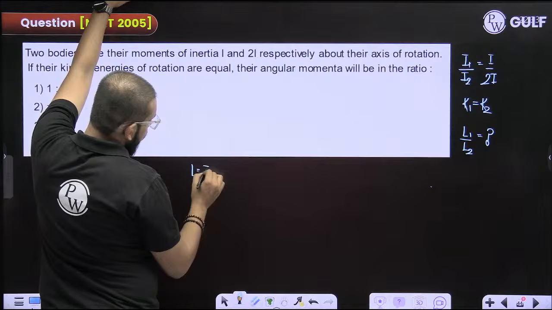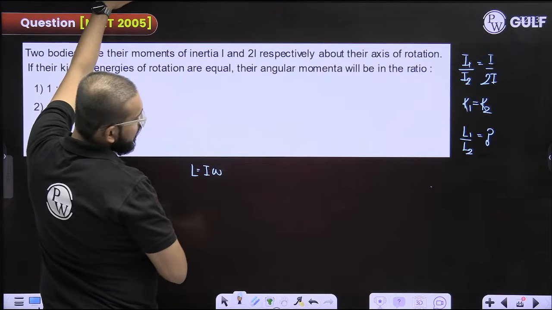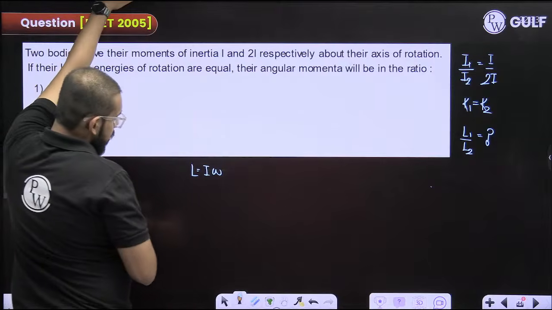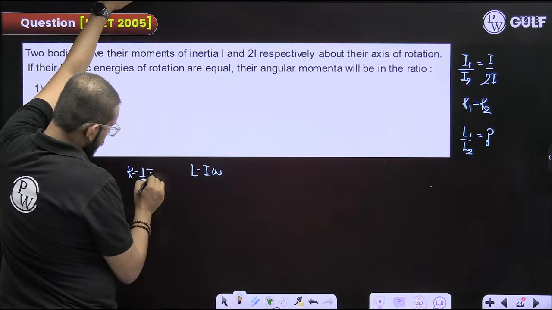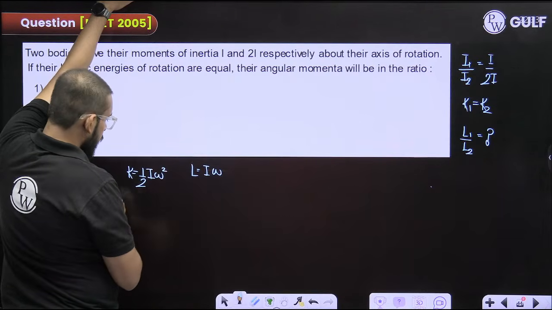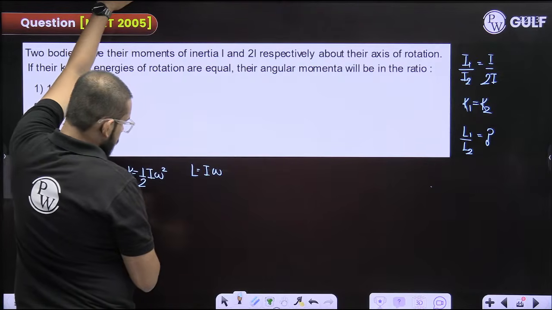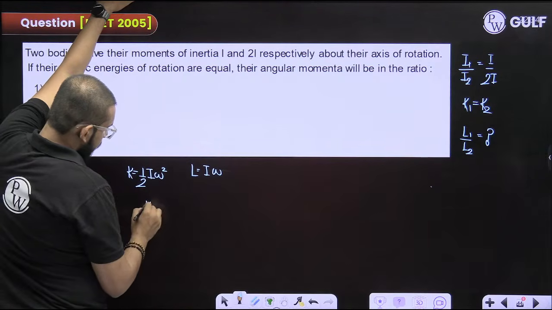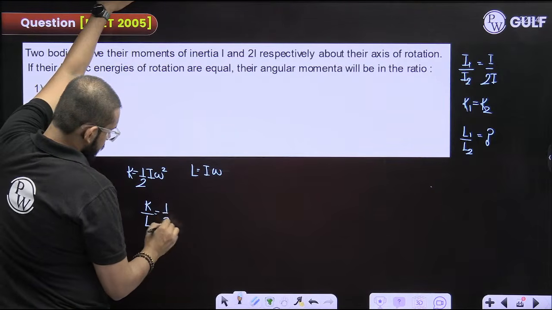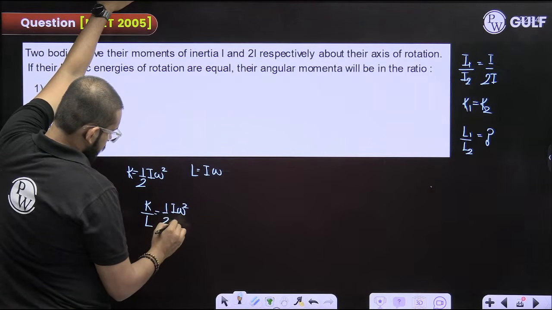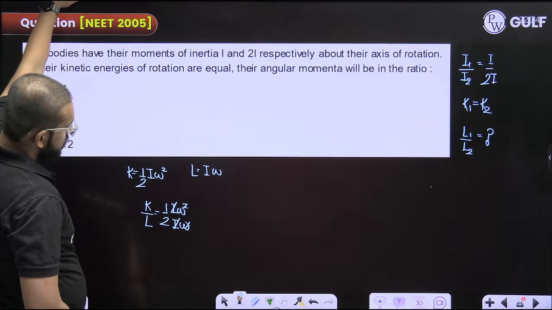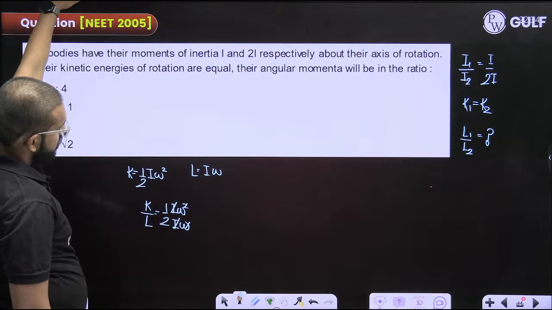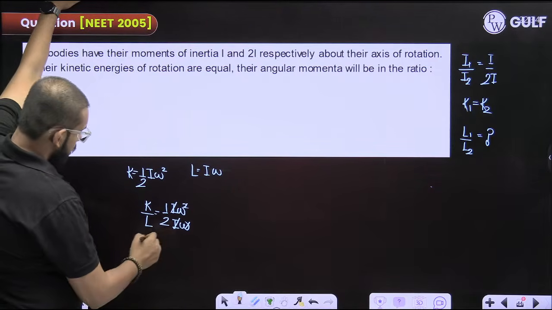Angular momentum is I into omega. Kinetic energy is half I omega square. So can I divide both of them, kinetic energy by L? I from I gets cancelled out, omega from omega gets cancelled out.